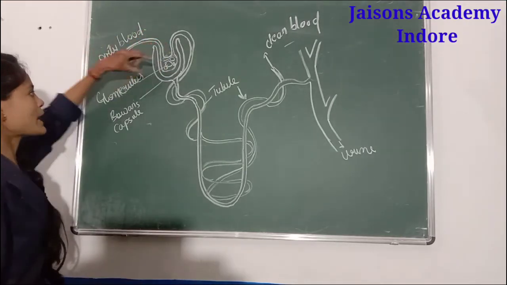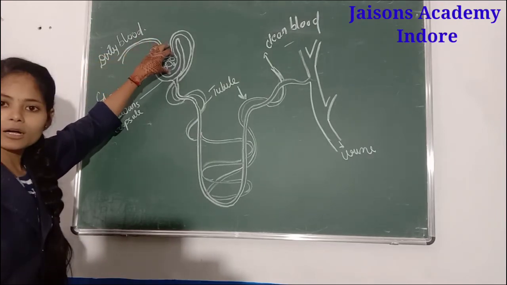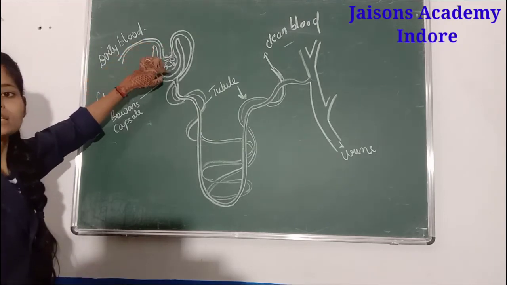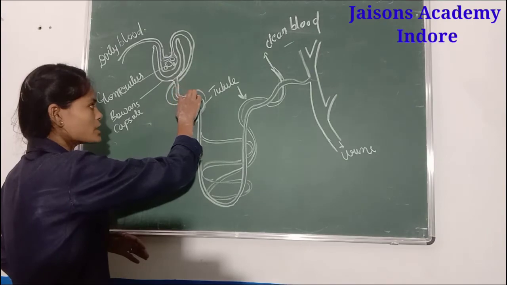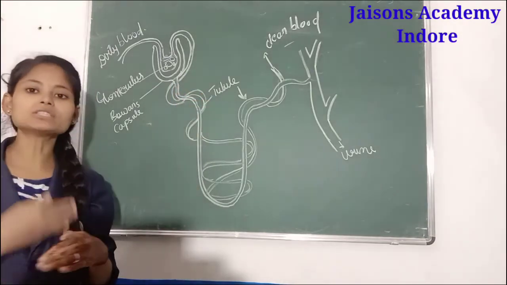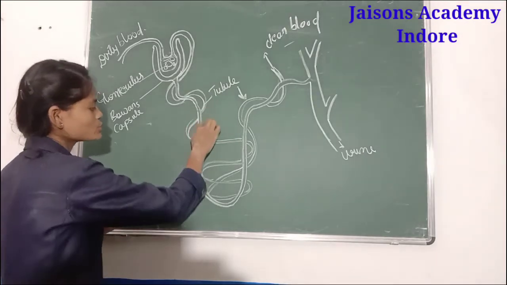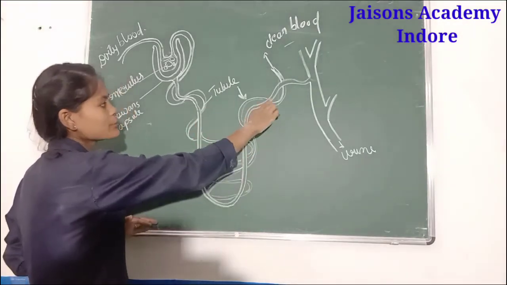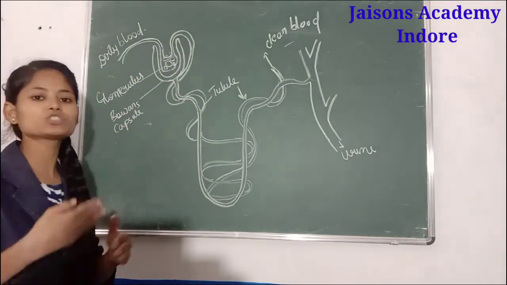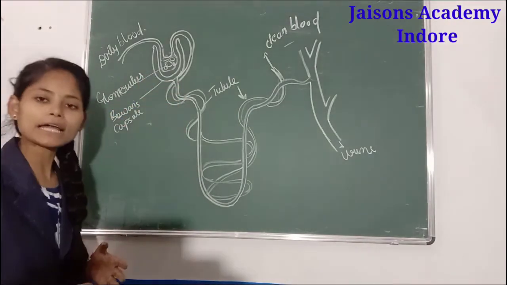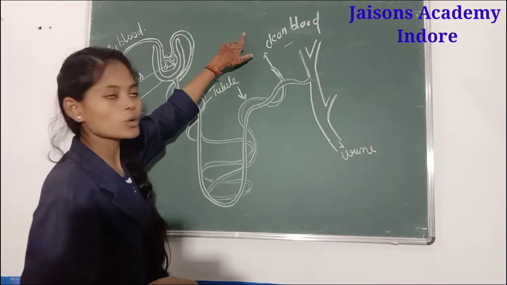From these dense blood vessels, the blood comes here, and the waste material present in the blood passes through this part, while whatever substances are important for our body are absorbed as the blood flows into the tubules. The things required for the body are again absorbed into the blood vessels, through which the clean blood goes outside.